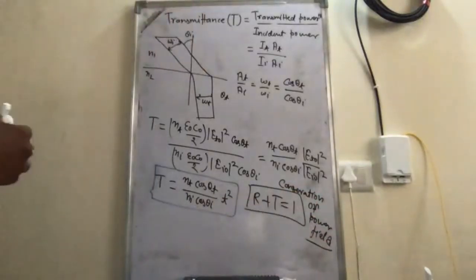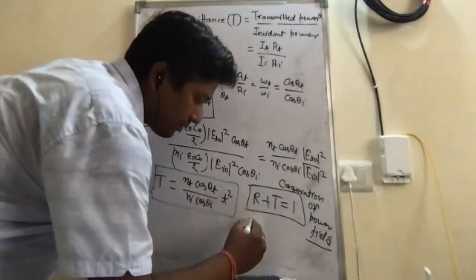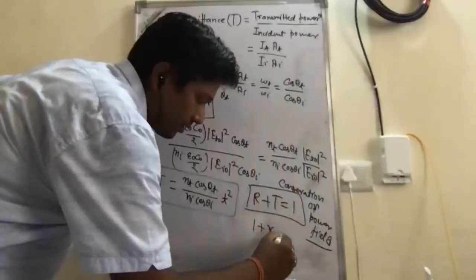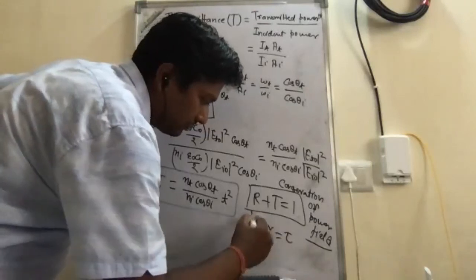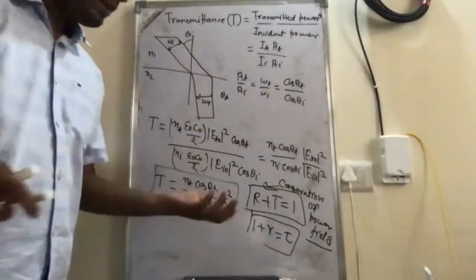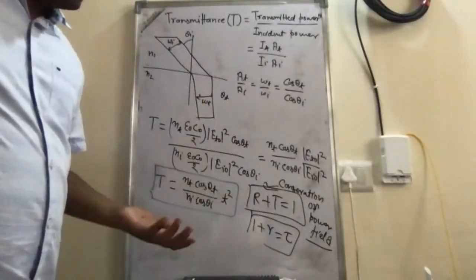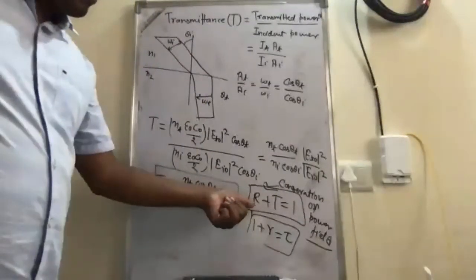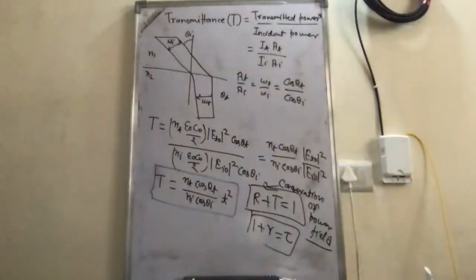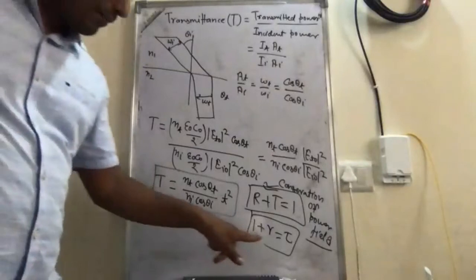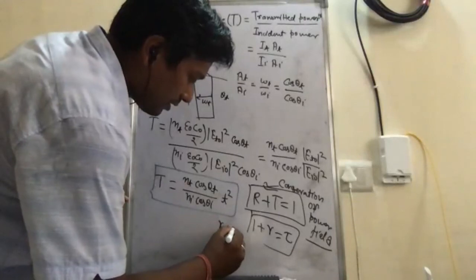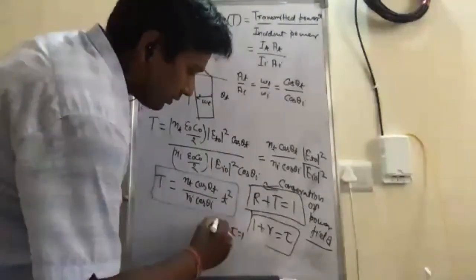Okay, but it is not always true that 1 plus r is equal to tau. The power relation is always true because this is the conservation law. The incident power can always be equal to the reflected power plus the transmitted power of the field. But when we write in terms of the coefficients, it is not true that R plus tau is equal to 1 always.